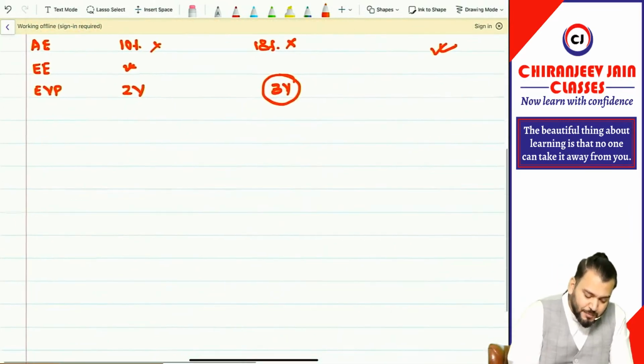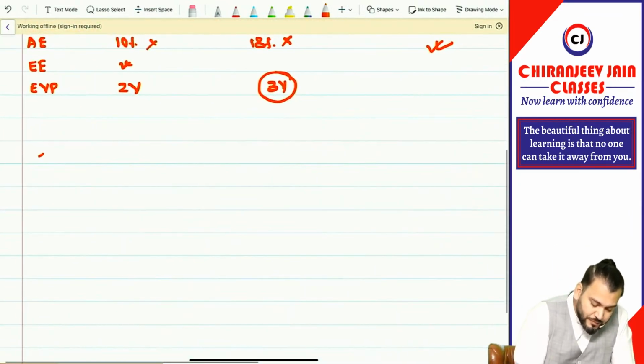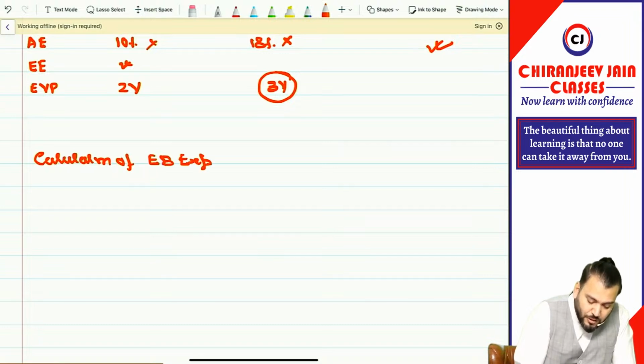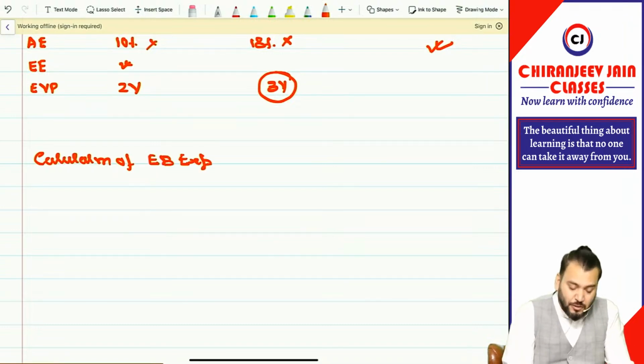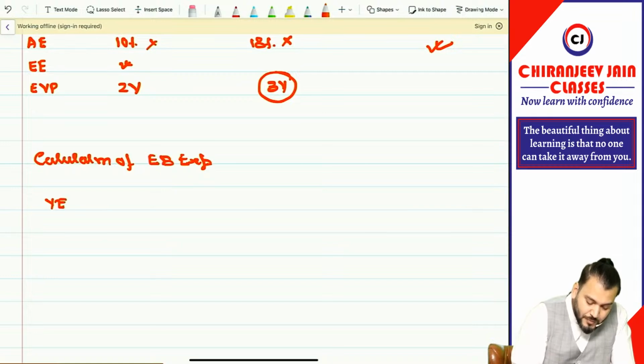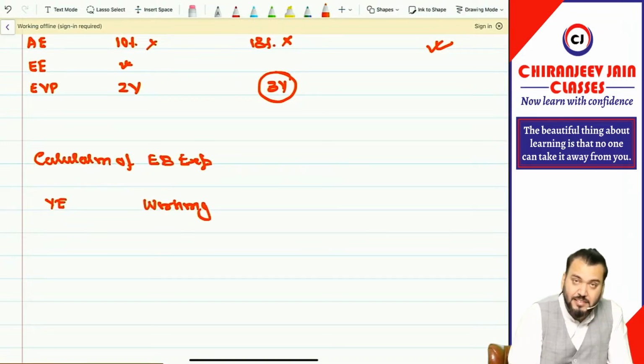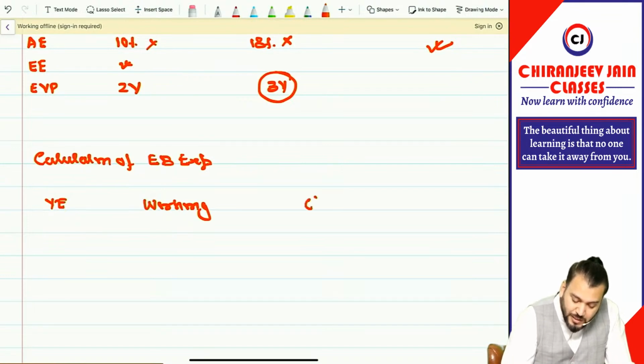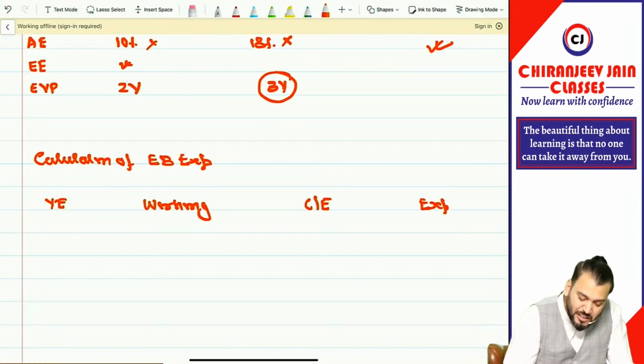Now we can calculate the expense. To write down the calculation of the expense, you will prepare one working note. Write year end, then write working. The best way to do it in the exam is this way. Then write cumulative expense, then write expense. C means cumulative expense.